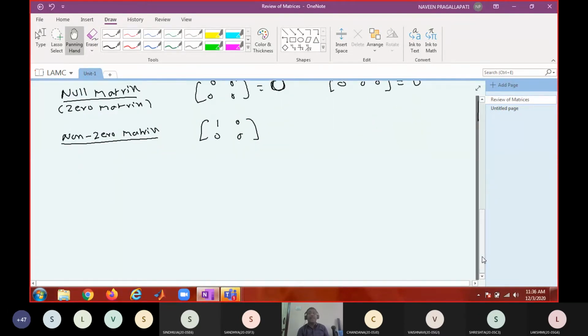Now we'll see some types of square matrices. What do you mean by diagonal? What do you mean by principal diagonal?